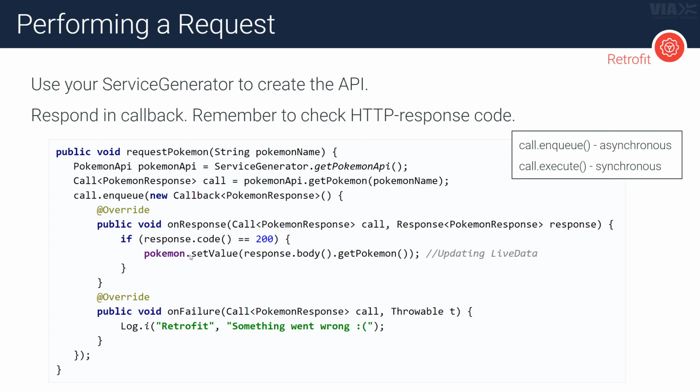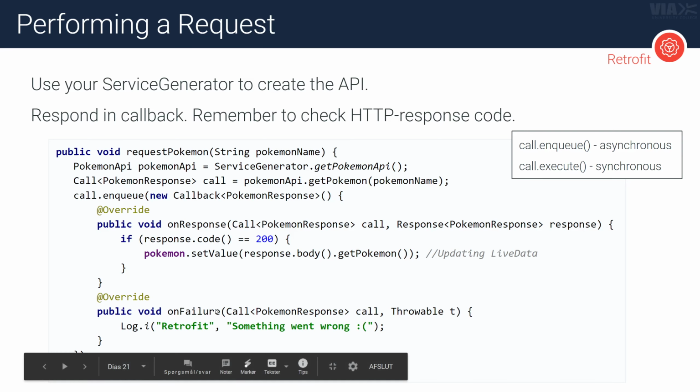And then you can basically just extract the body, so that's the primary response from the web service, and then that's a response where we had the getPokemon method we created earlier from the Pokemon response class. And then also, if everything didn't go okay, then you have this onFailure here that would be called, so you can go in and check if that is actually called as well, if you set something up wrong, or if the endpoint is not correct or whatever. But that's pretty much it. This is the meat of it.